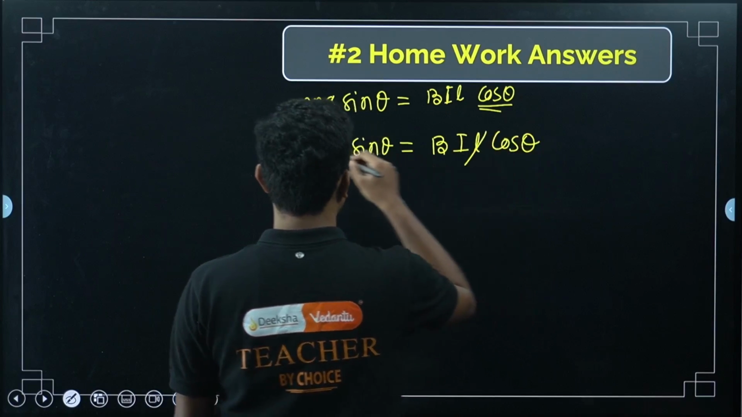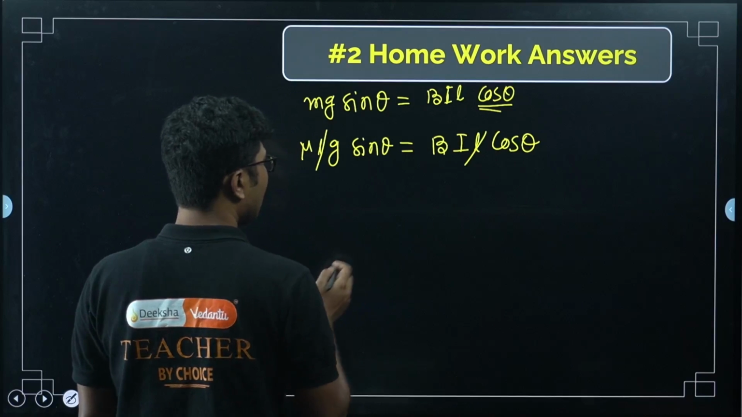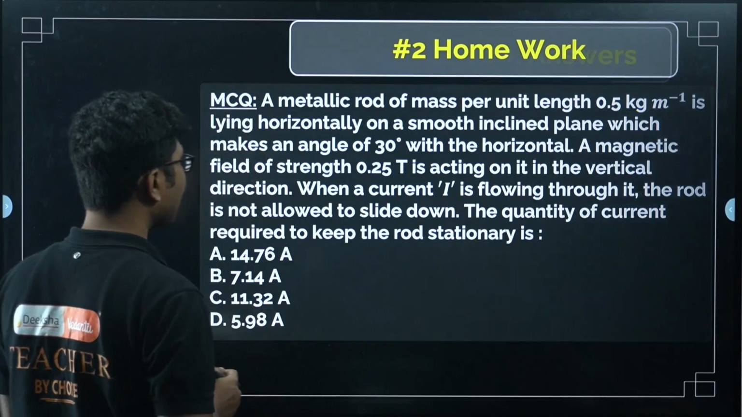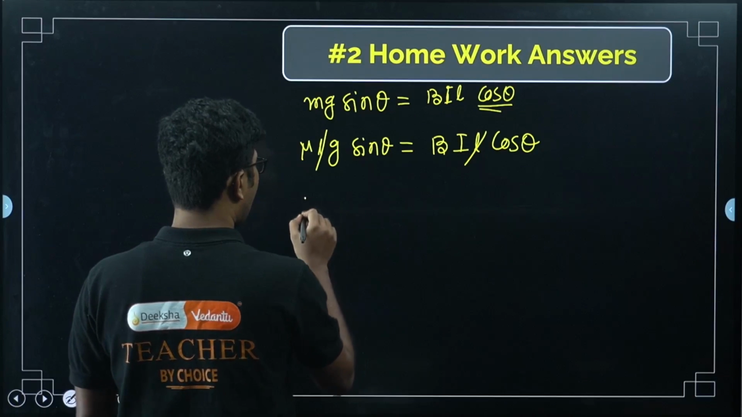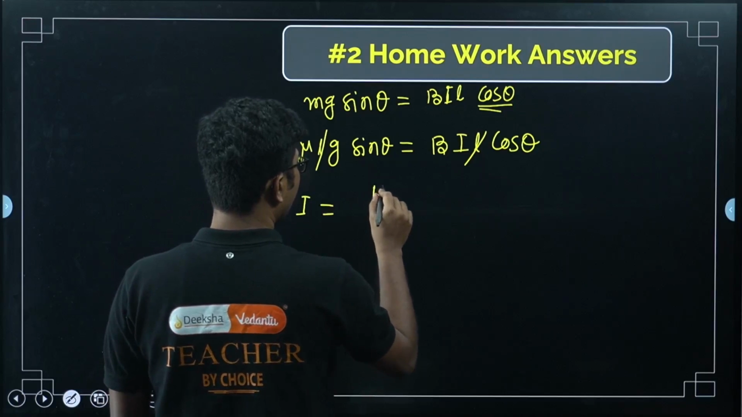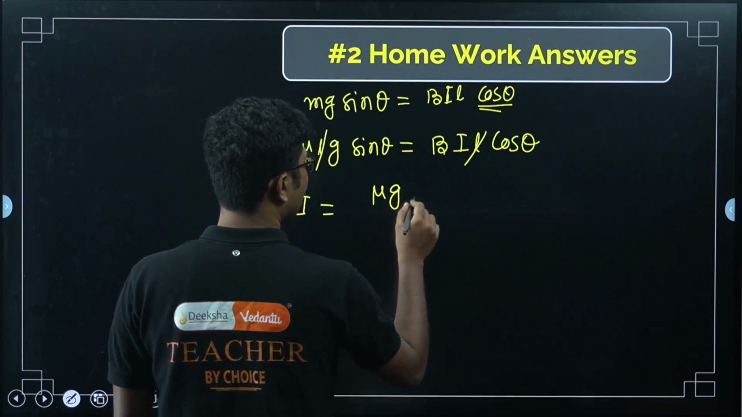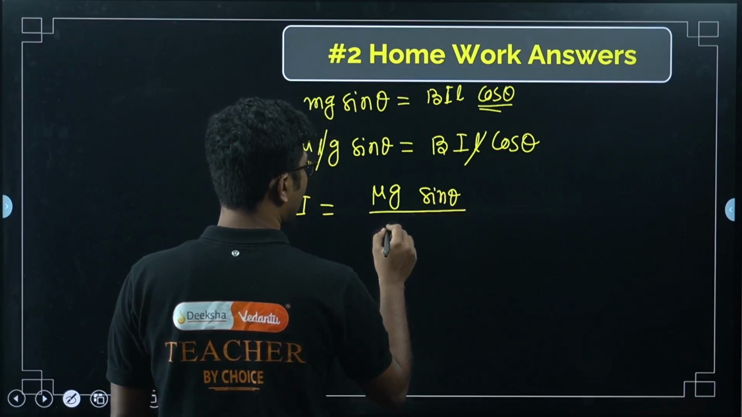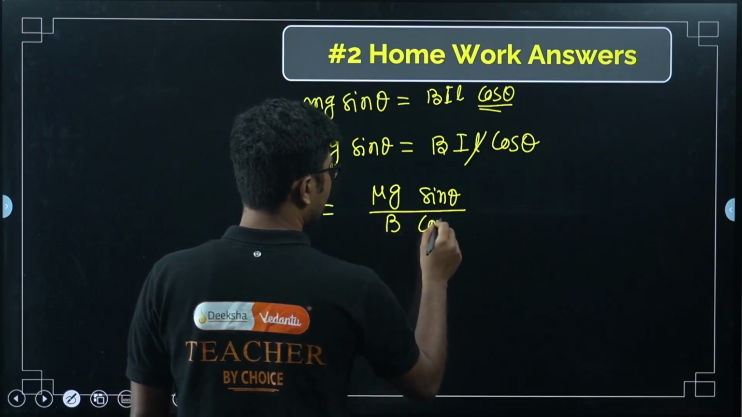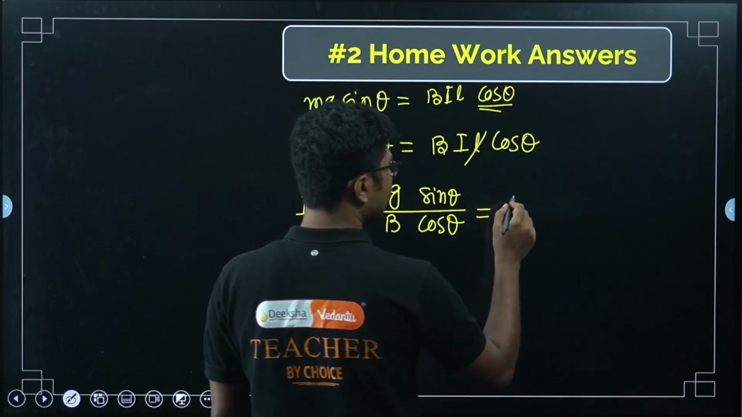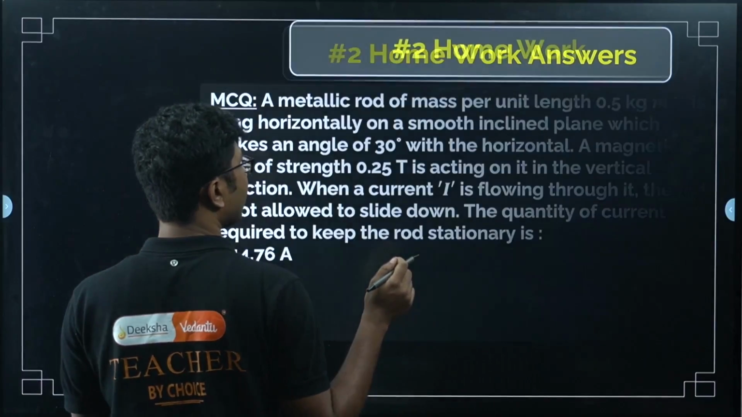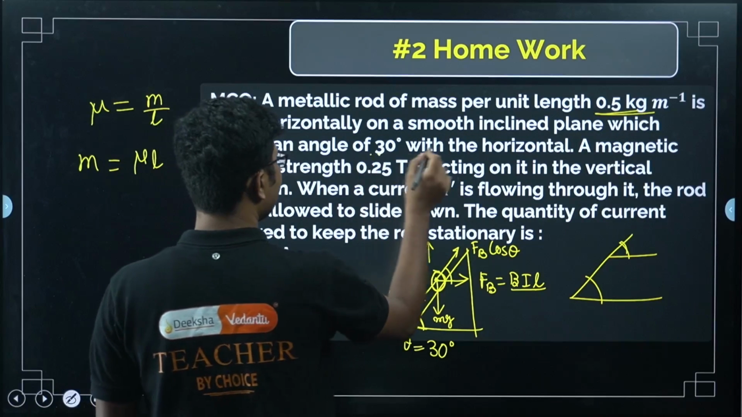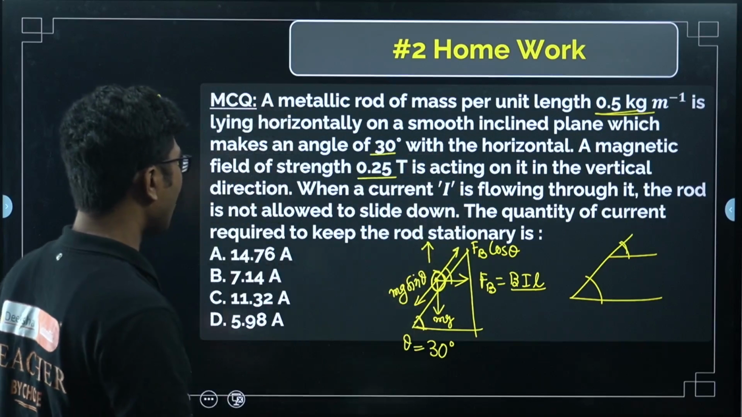So, L cancels. What is the question? The question is to find the current. So we are trying to find the current I. I is basically mu g sin theta divided by B cos theta, right. So mu was given, what are all the values? Mu was given as 0.5 kg per meter, the angle is given as 30 degrees and the magnetic field is 0.25 Tesla.